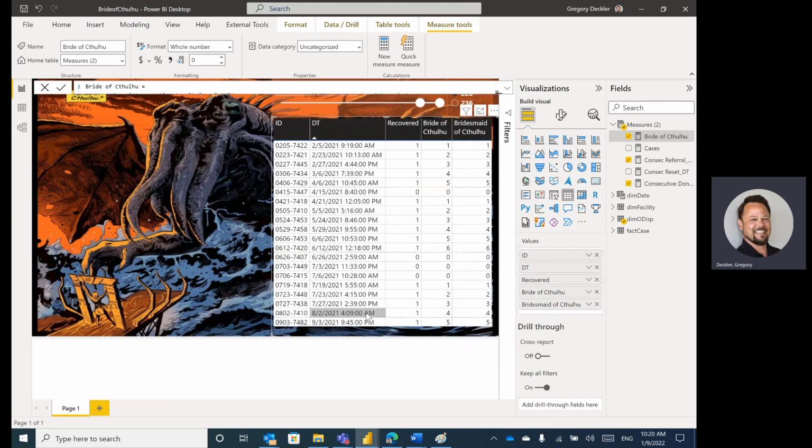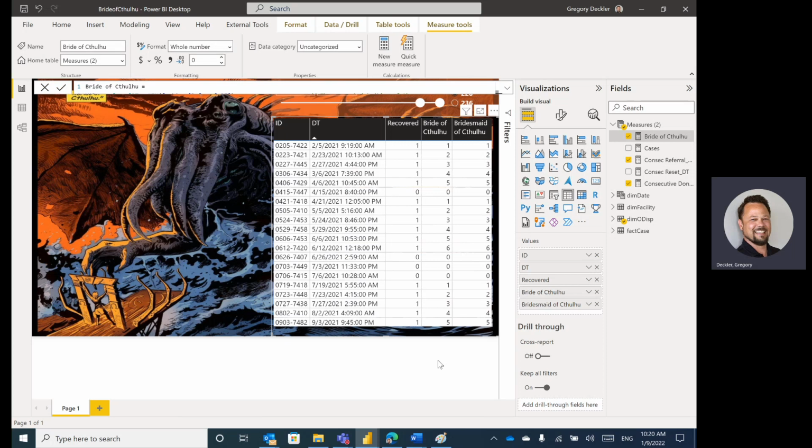So Bride of Cthulhu came about years later. Don Kernan, who works at a transplant company, brought this issue to the forums. And I believe, if I remember the history, he reached out to me, kind of back-channeled in messaging, and said, "Hey, I found this Cthulhu measure. It looks somewhat similar to what I want. Can you help me out?" And we ended up emailing back and forth and figuring this thing out.